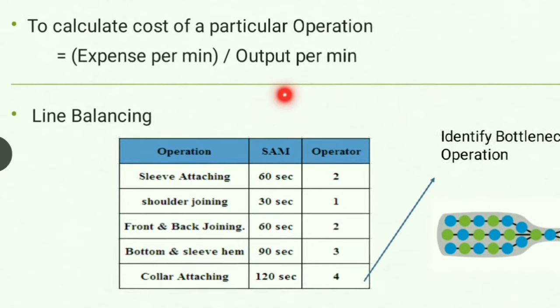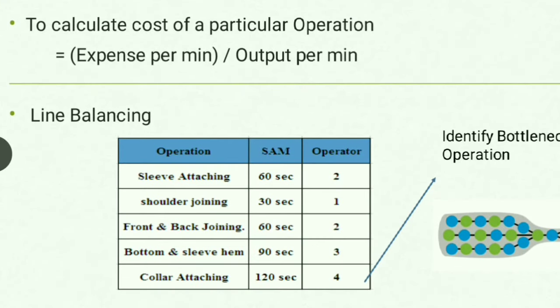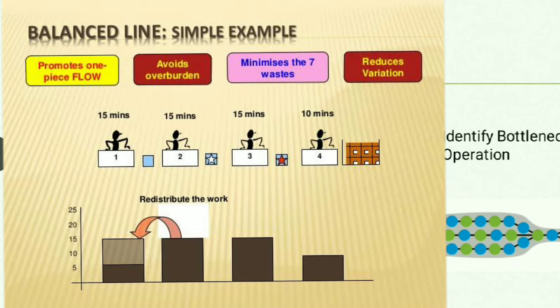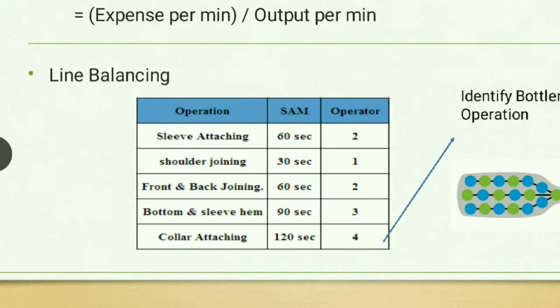And then line balancing. What does line balancing mean? Line balancing is leveling the workload across all operators. To put it in simple words, dividing the workload equally among all operators. Just look at this table. Sleeve attaching took 60 seconds. Shoulder joining took 30 seconds. Like that, each and every operation has some time, so you need to allot operators based on the timing.